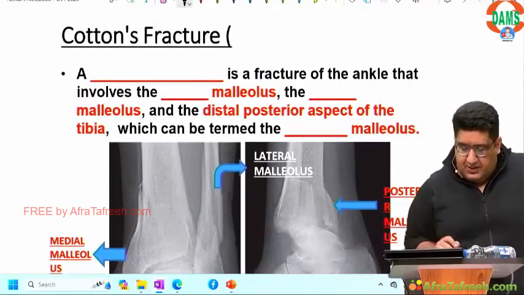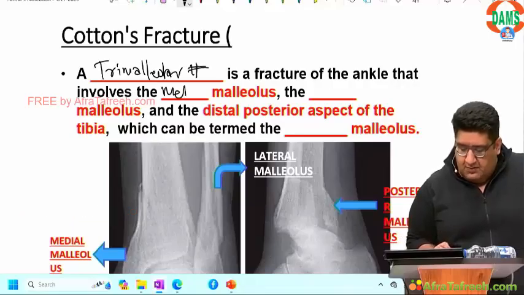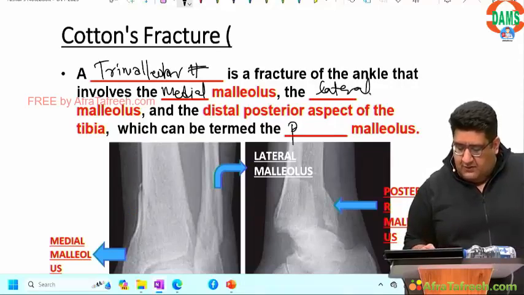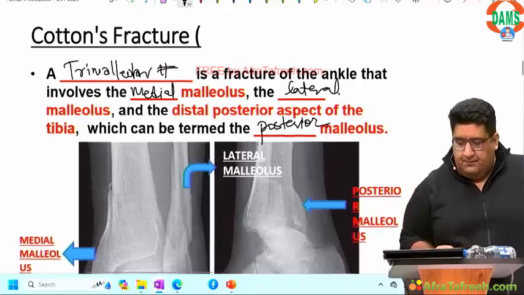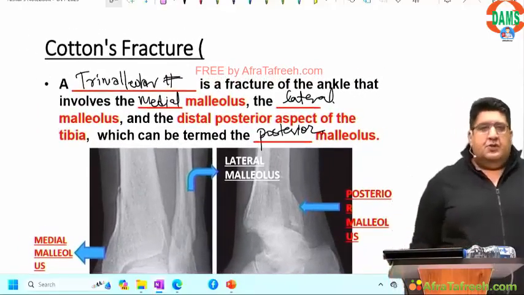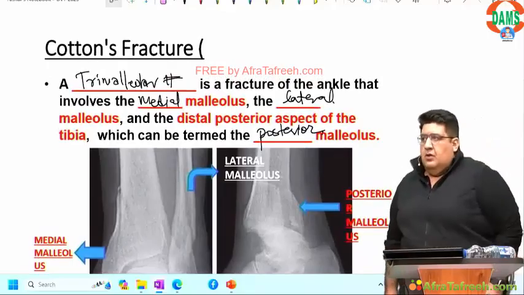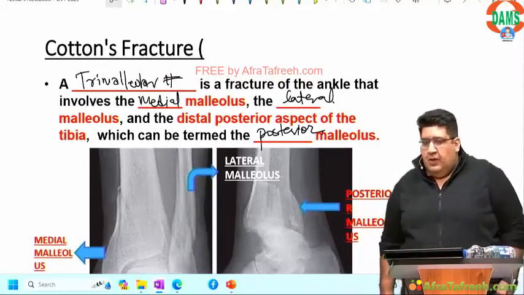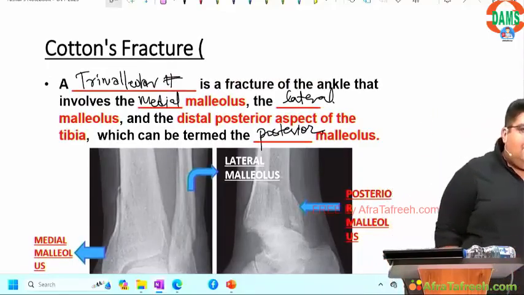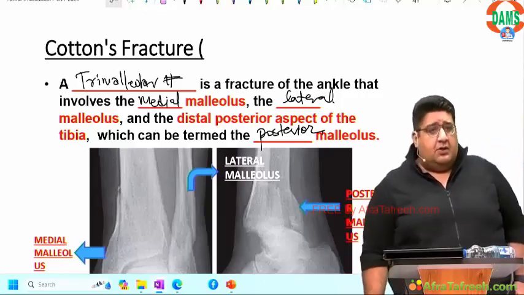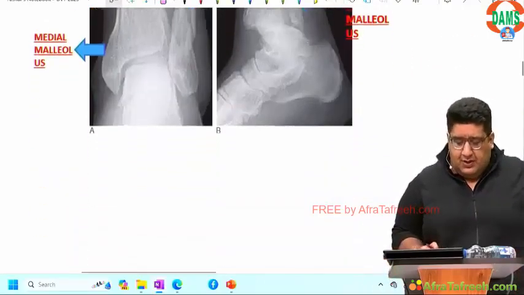Cotton's fracture is a trimalleolar fracture involving the medial malleolus, lateral malleolus and posterior malleolus. So MM and LM is Pott's, MM, LM and PM is Cotton's. Bi is Pott's, tri is Cotton's.